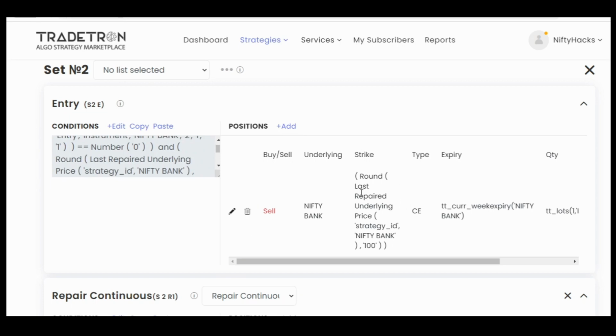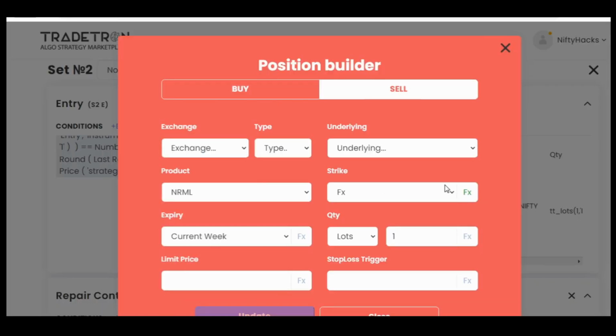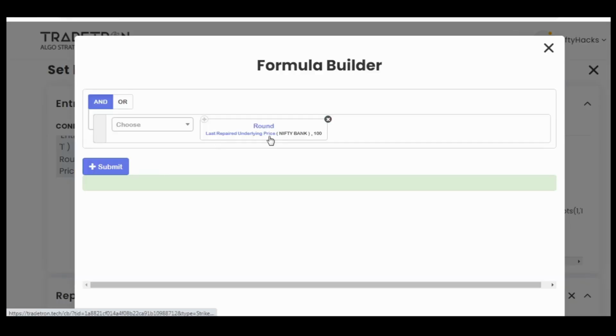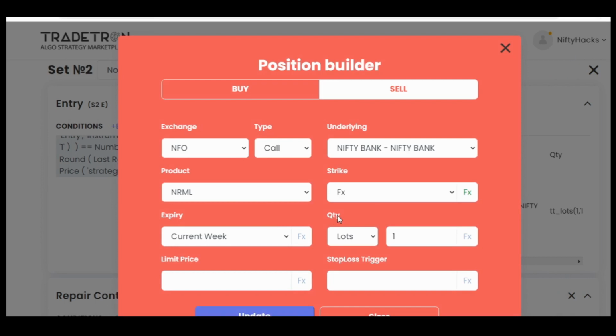And here in the strike formula, we have used FX last debit underlying price. So it would be the older strike's exit price, or we can say current at the money, simply current at the money. In this way we are entering in the current at the money call strike via this.